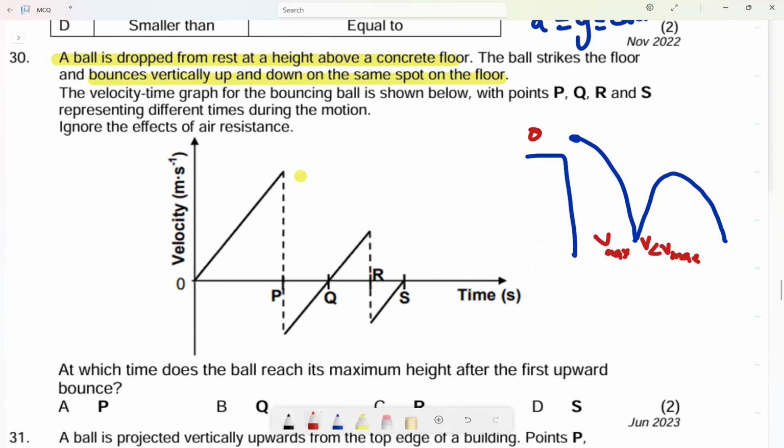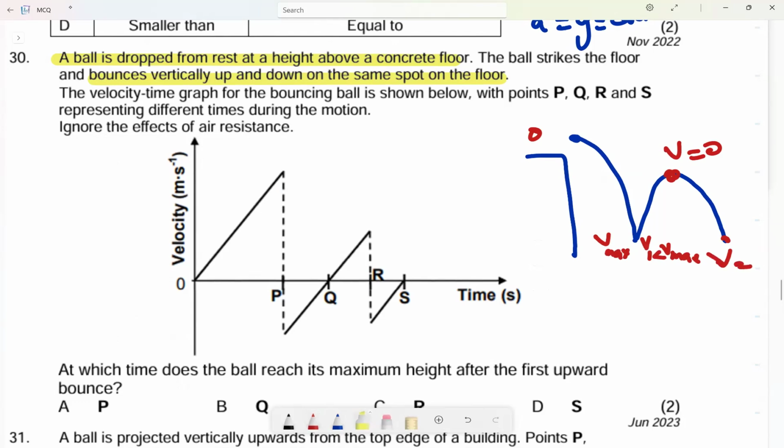they did not tell us if it is elastic or inelastic. If they have not told us that it is elastic or inelastic, we assume that the collision was inelastic and it lost its velocity. And if it loses its velocity, it will not return to the very same height that it was dropped from. So it will come here. Here it is 0. This velocity here, let me call it velocity 1, will equal the velocity here, velocity 2.